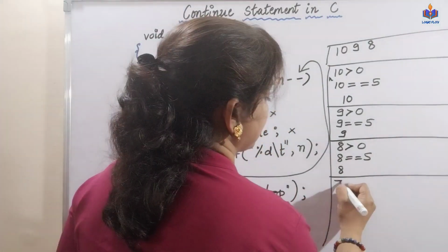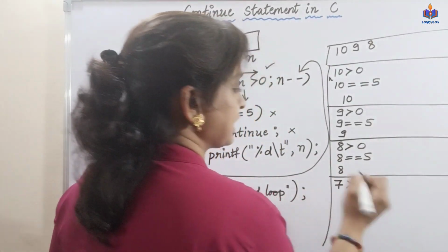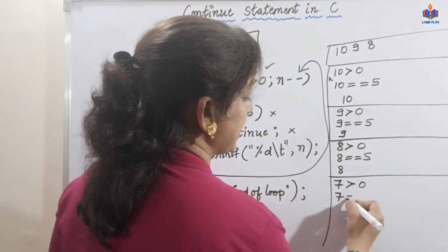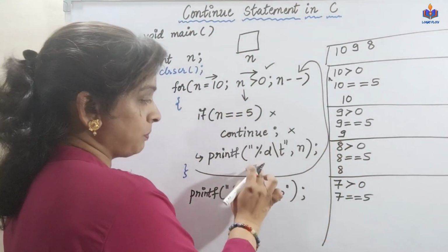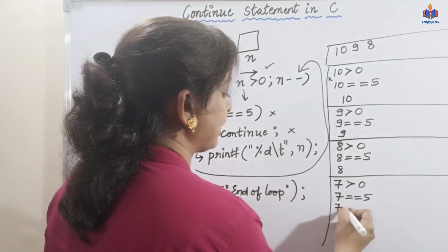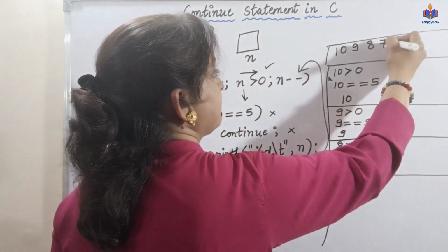It becomes 7. 7 greater than 0? Yes. Is 7 equal to 5? No. Then continue will not be executed. Printf will be executed. Print the value of that n. So 7 will be printed.